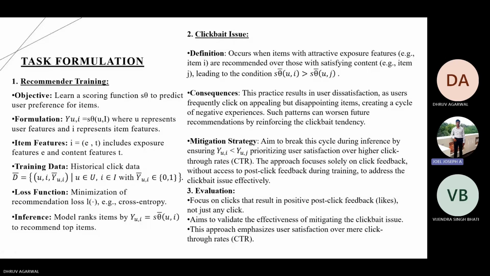As per the task for this project, the first one is the recommender training. The objective of this is to learn a score function S theta to predict user preference for items. We formulate this using the equation y(u, i) equals S theta of (u, i), where u represents the user features and i represents item features. Item features include exposure features e and content features t. For training data, we use the historical click data D bar.